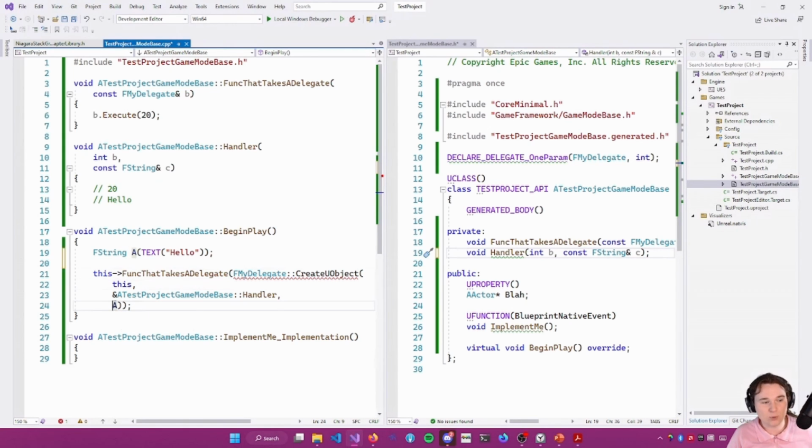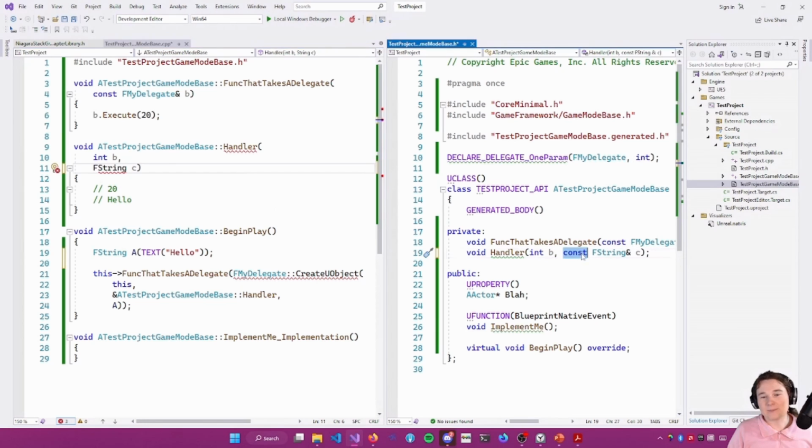It'll crash at the point of the broadcast, actually calling the delegate, and you'll be like, what? Or it'll crash inside the handler when you're trying to access C, and you're wondering why C is total garbage. It's because it is a const ref instead of being an intentional copy like we want it to be. Because delegates can last across the lifetime of the current call stack or the lifetime of the thing that you passed in.